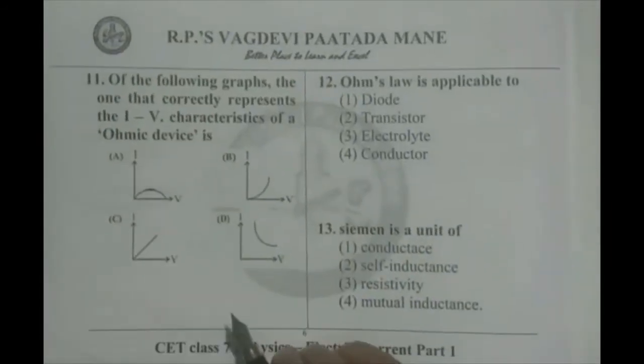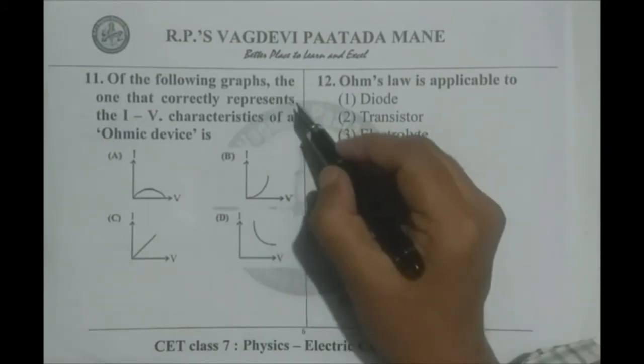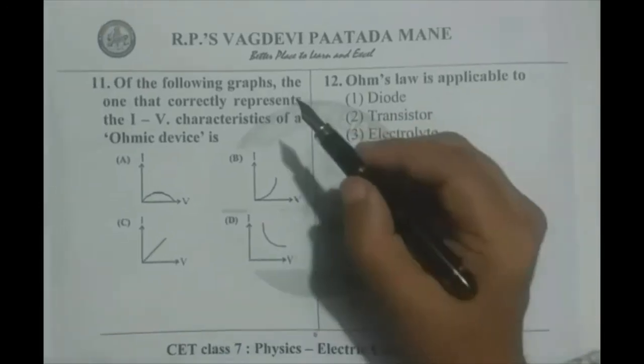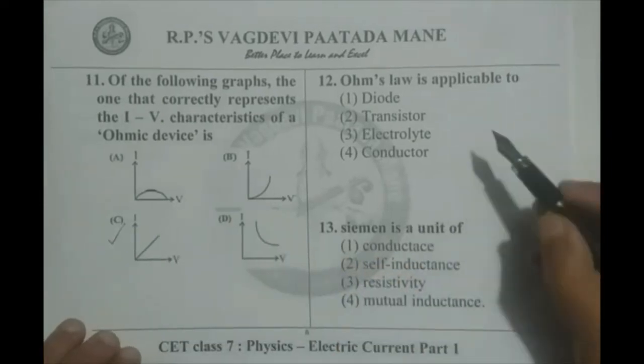Next, going for the 11th question. Of the following graphs, the one that correctly represents IV characteristics of an ohmic device. Ohmic device means which obeys Ohm's law, that is strength of current directly proportional to the potential difference. That means it should be a straight line. Therefore, option C is correct.